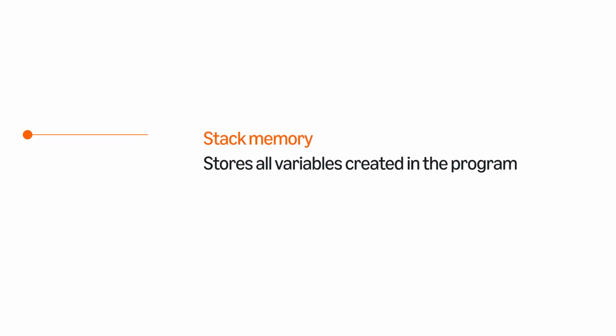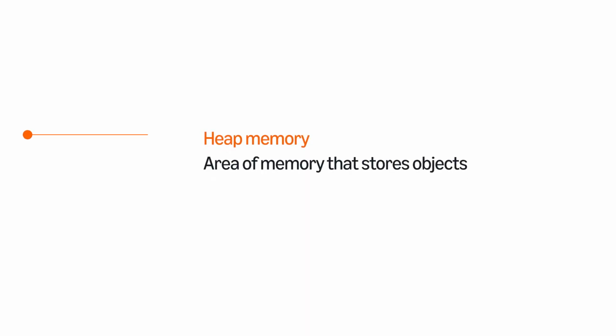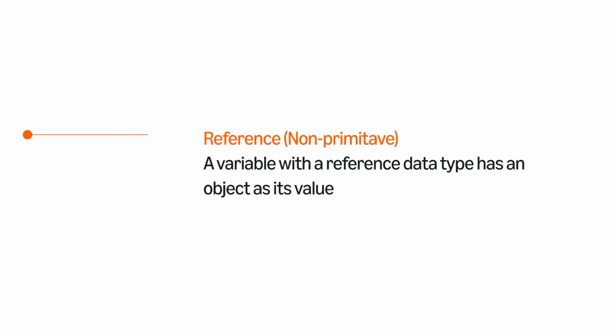All variables that you create in your Java program are stored in stack memory. The heap memory is a special area of memory that stores objects. Variables can have a data type that could be primitive or non-primitive, which is also known as reference. A variable that has a reference data type would have an object as its value. Put simply, this means that the variable is referring to or pointing to an object.